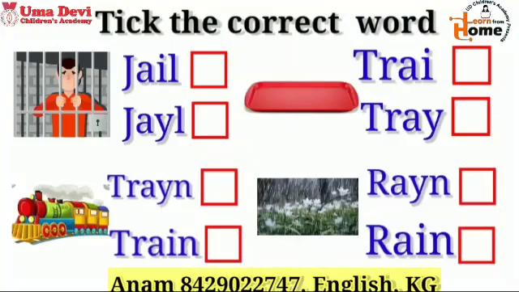What you will do in this work? Tick the correct word. Children, I have given two words in front of each picture. Out of these two words, you have to tick the correct word. Children, first picture is jail. In the word of this picture, we are getting sound of A in the middle. So, first word is correct. So, we will put the correct sign in front of this word. Children, in this way, you will complete this work yourself.